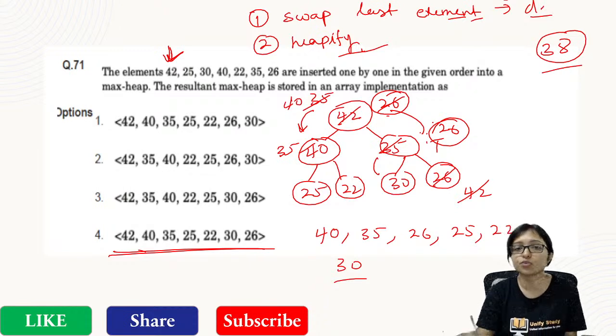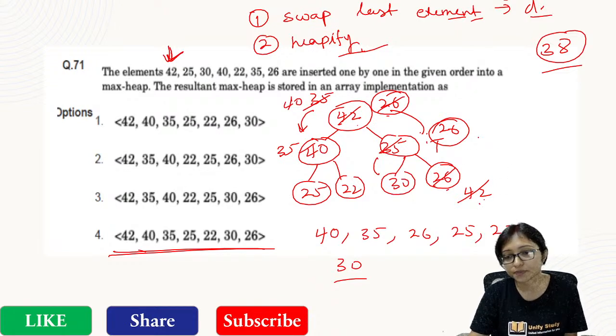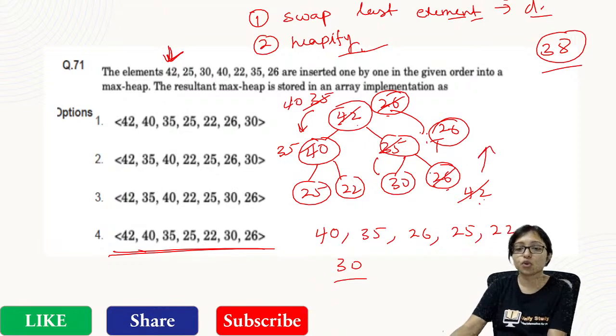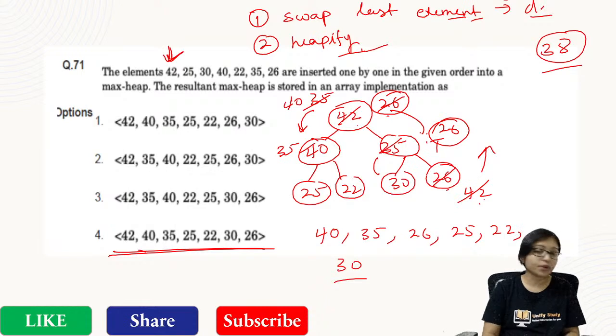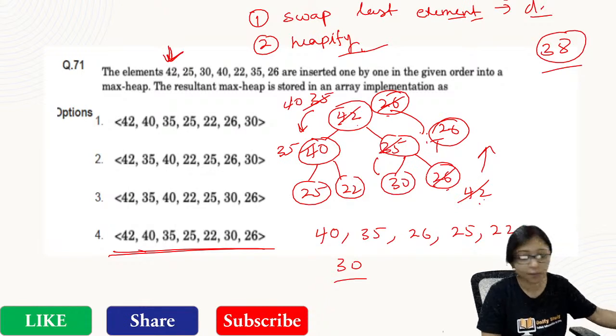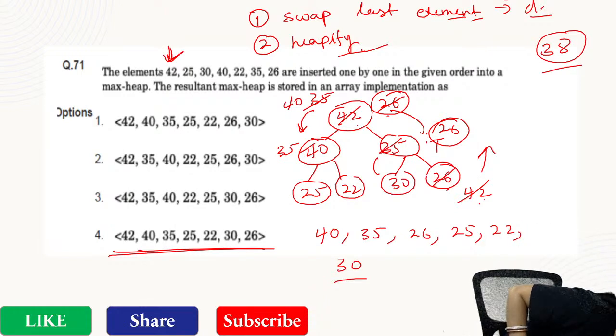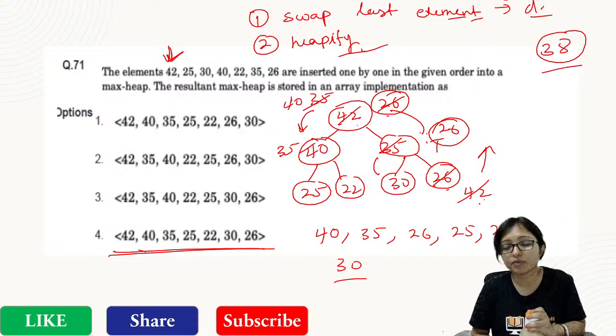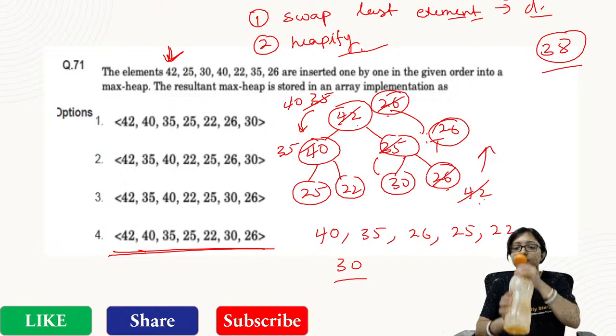Okay. That is what we did here. First of all, we swap with the last element. Here was 26, here is 42. After that, do the heapify operation. Okay. From this, the heapify operation will always be from bottom to top. Always do the heapify operation from bottom to top.